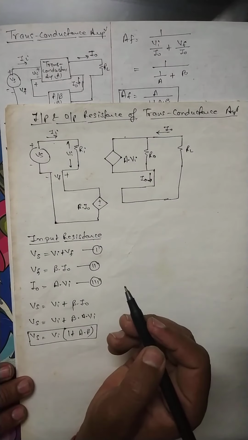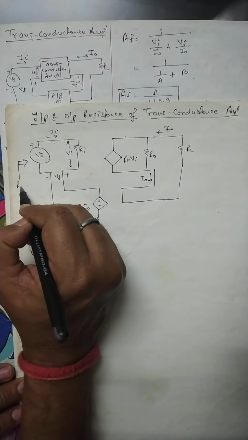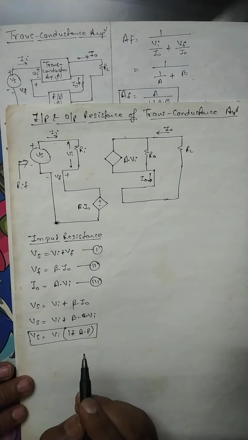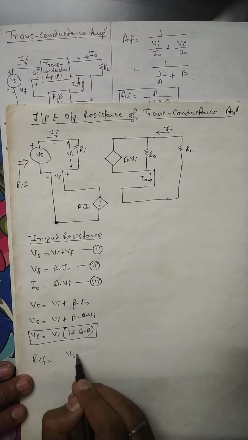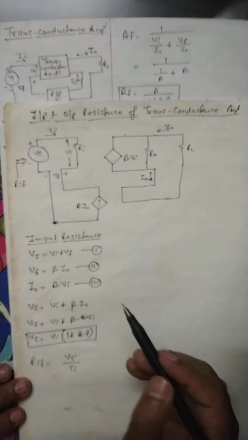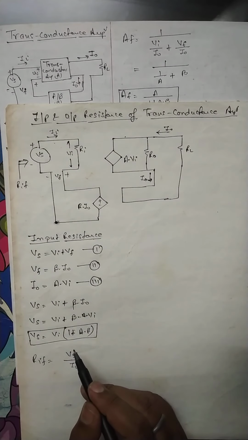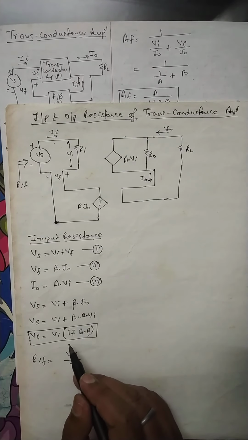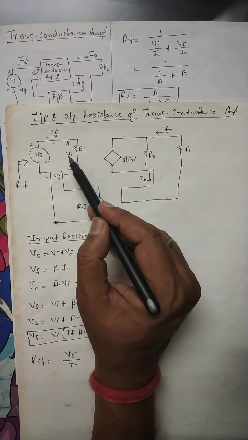Now just see, we have to calculate the value of RIF. Where should RIF be measured? It will be measured over here. From the figure it is evident that RIF is equal to Vs upon Ii. And what is the value of Vs? Vs is equal to Vi in bracket 1 plus A into beta. And what is Ii? From the figure, Ii is equal to Vi upon Ri.